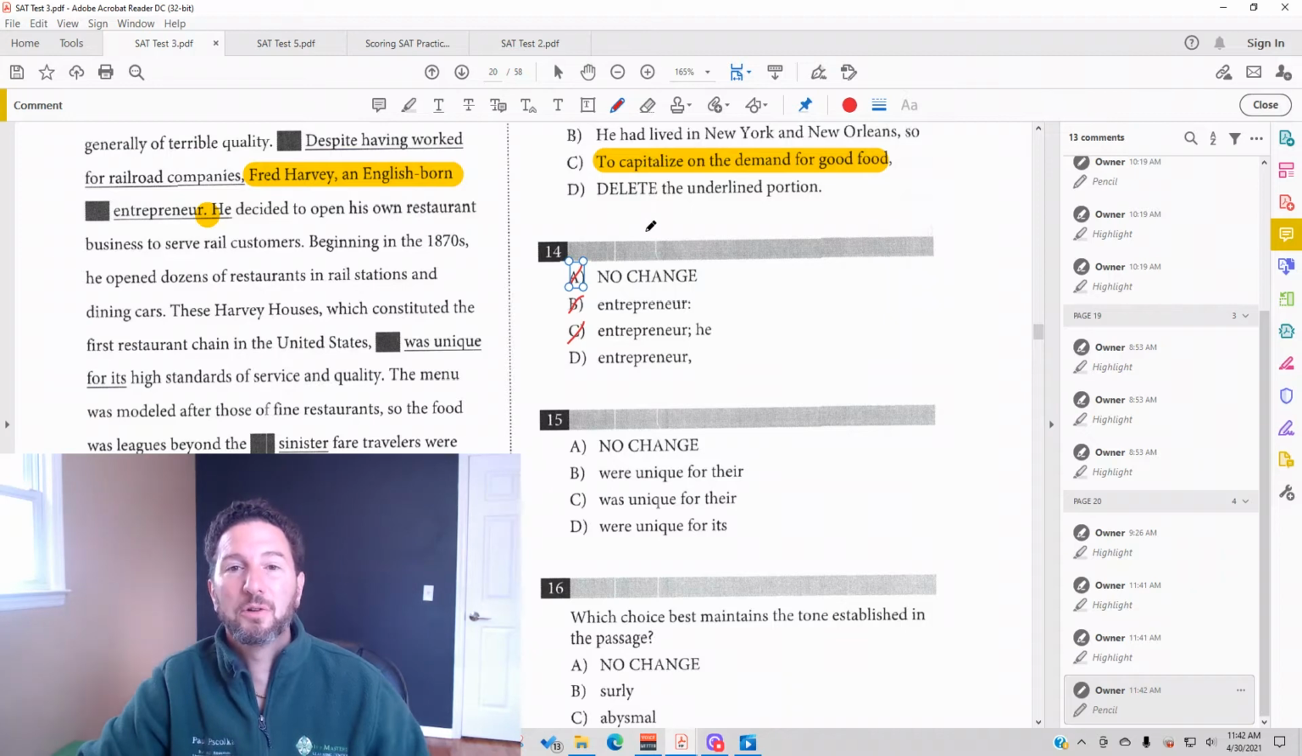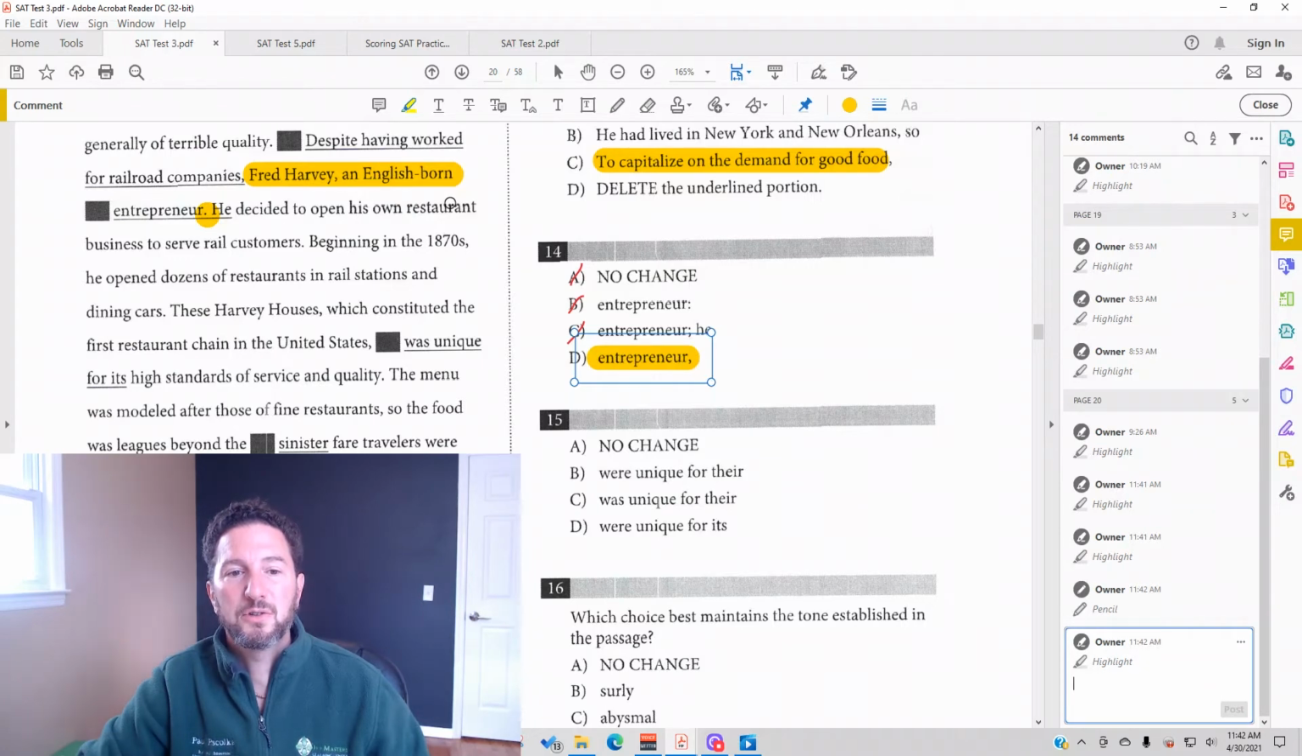A semicolon needs an independent clause before and after. That is a complete thought before and after. That is, what comes before it has to be able to be its own sentence, and what comes after it has to be able to be its own sentence. So it's not C. The correct answer is D: Fred Harvey, an English-born entrepreneur, decided to open his own restaurant business to serve rail customers.